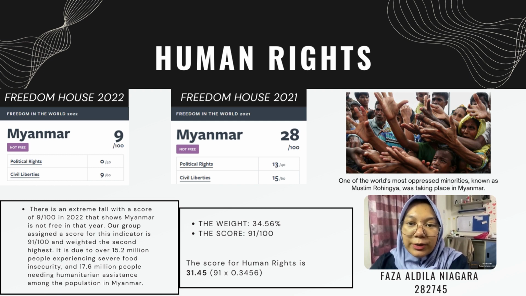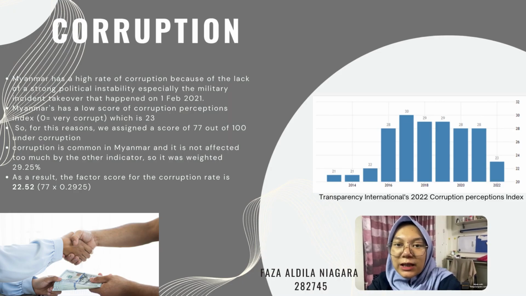Due to the lowest freedom rate and a lot of human misery in Myanmar, the result will be 31.45. Secondly, corruption. Myanmar has a low corruption perception index score of 23, where 0 means very corrupt. For this reason, we assign a score of 77 out of 100 for this risk. This is not affected too much by the other indicators, so it was weighted 29.25%. As a result, the factor score for corruption is 22.52.